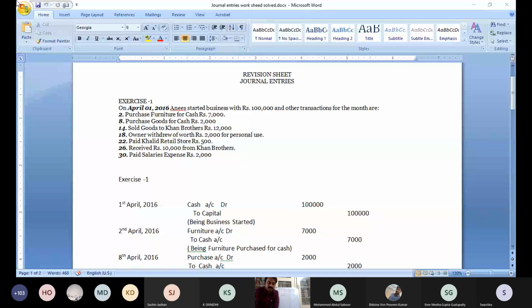Now the non-commerce students: cash first, identification through the transaction. Every transaction affects two accounts. We have identified cash and Anis. So cash is the asset. Assets come under which account? Real account. So what is the rule for the real account? Debit what comes in, credit what goes out.